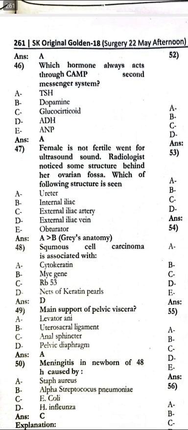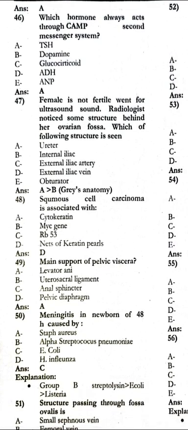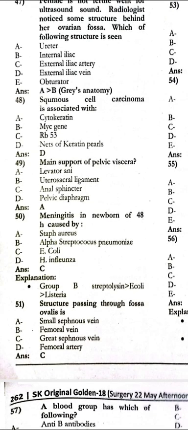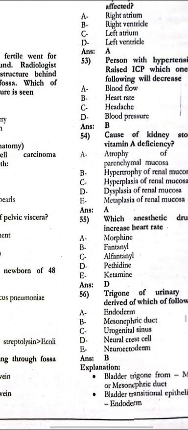Squamous cell carcinoma is associated with the nests of the keratin pearls. Pouch of Douglas of the pelvic viscera is elevated. Now the meningitis in the newborn is caused by Escherichia coli. The structure passing through the fossa ovalis is the great saphenous vein.